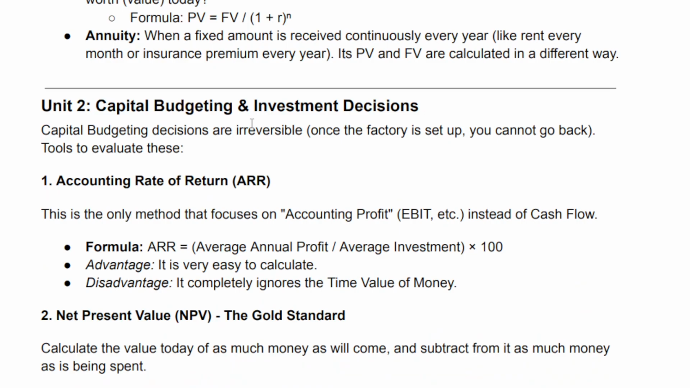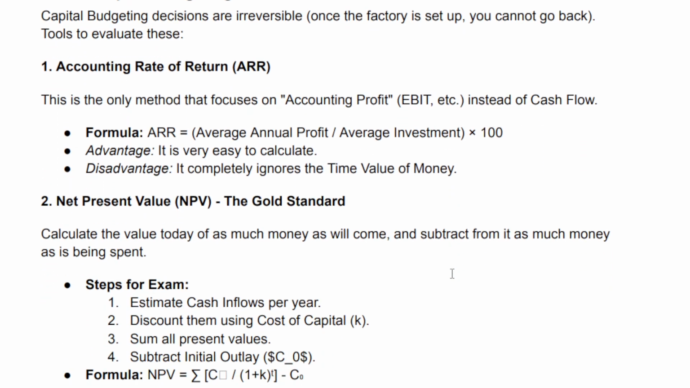Unit 2. Capital budgeting and investment decisions. Capital budgeting decisions are irreversible. Once the factory is set up, you cannot go back. Tools to evaluate these. 1. Accounting rate of return, ARR. This is the only method that focuses on accounting profit, EBIT, etc., instead of cash flow. Formula: ARR = average annual profit / average investment × 100. Advantage: it is very easy to calculate. Disadvantage: it completely ignores the time value of money.